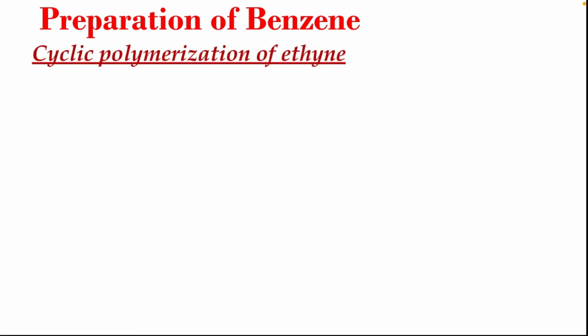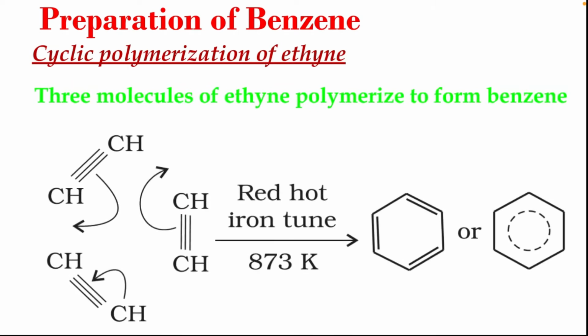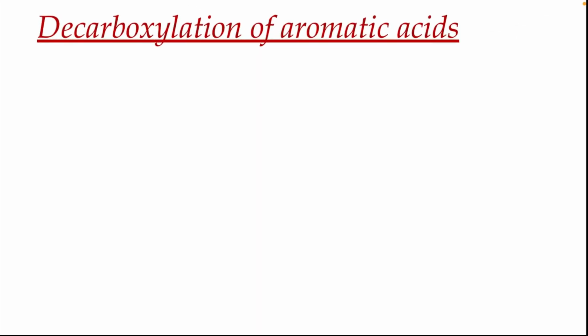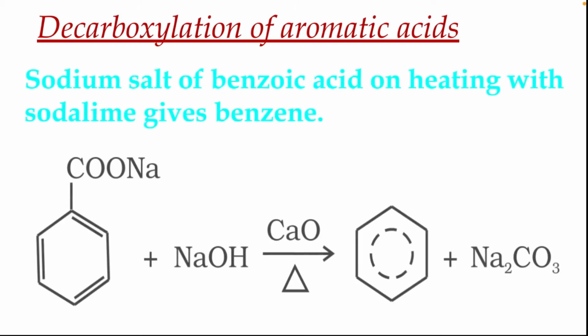It can be prepared by cyclic polymerization of ethyne, as we have already discussed in the last module. Three molecules of ethyne polymerize to form benzene in a red hot iron tube at 873 Kelvin. Another way of preparation is by the decarboxylation of aromatic acids. Sodium salt of benzoic acid on heating with soda lime gives benzene.